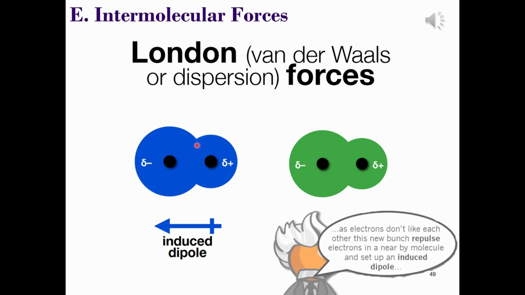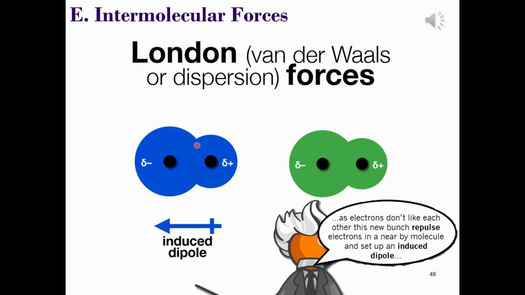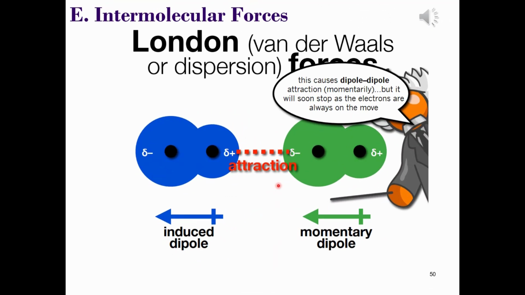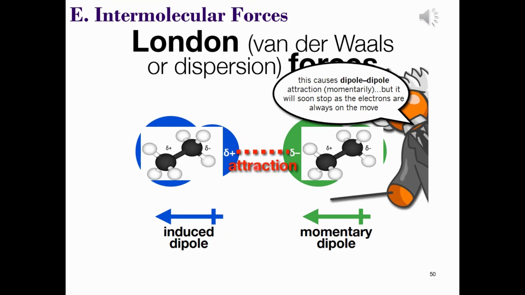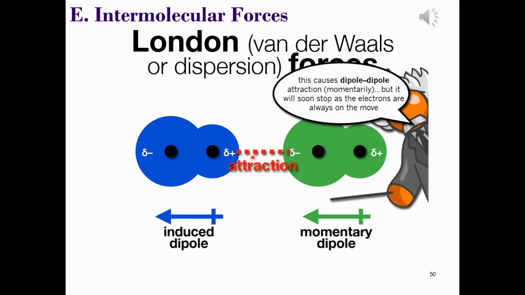We refer to this now as being an induced dipole because the momentary dipole induces or causes a change in the other molecule. So the next thing that happens is that there will be an attraction, as seen on the next slide. We call this a London force or a dispersion force. And this happens because the electrons are always on the move, so therefore the attractions are also only momentary.